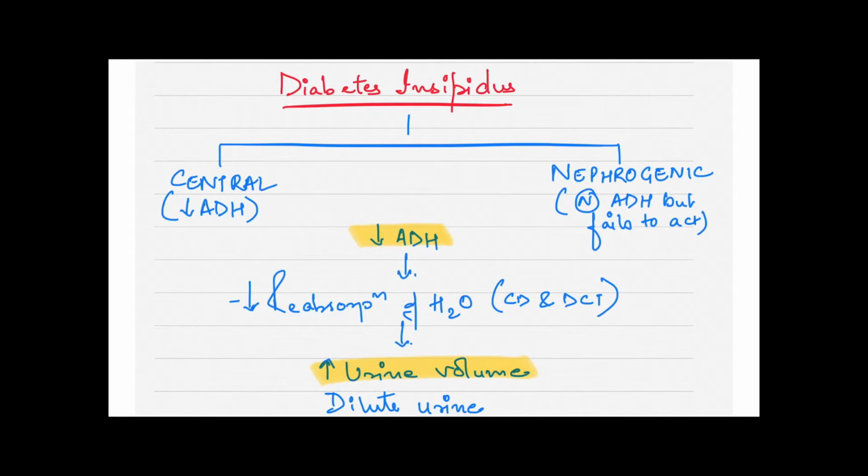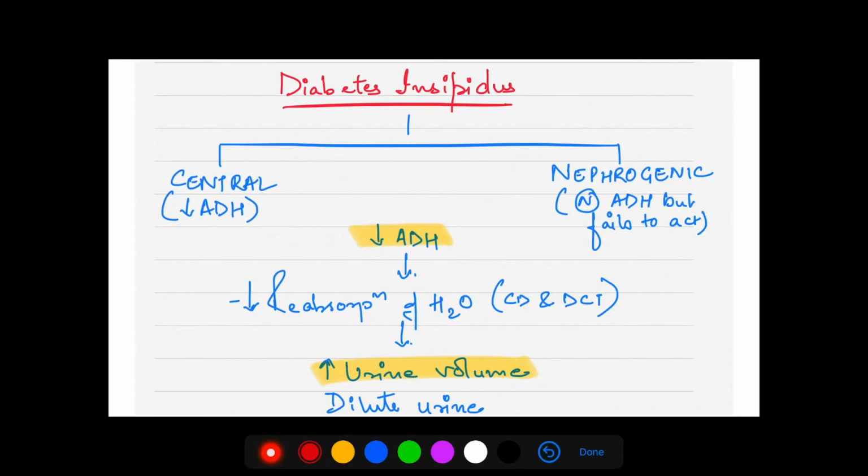So the first disorder, before I start, I'd like to tell you that kidney's basic function, as you all know, is excretion. So excretion of nitrogenous wastes and formation of urine. So there are a lot of factors involved which you have already learnt in the formation of urine from the kidneys. So the first disorder that we're going to cover is diabetes insipidus. Diabetes insipidus is different from diabetes mellitus.